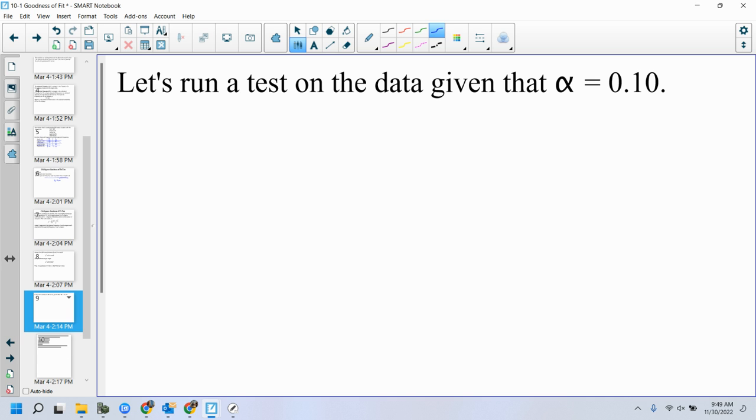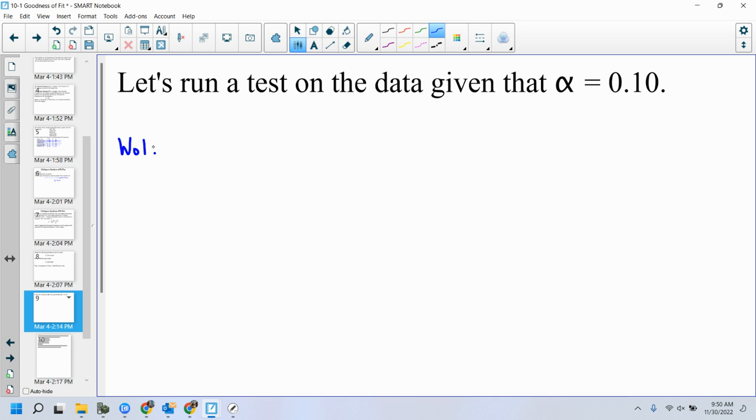Okay. So let's run a test. Let's run a chi-square test using alpha 0.1. Do this with me, because we're only going to do this once. Let's run the chi-square test on that sampling distribution that I have. I am just going to copy the observed and expected down, and I've lost my notes somewhere along the way. Oh, found them. Here we are. So I'm just going to copy down my data.